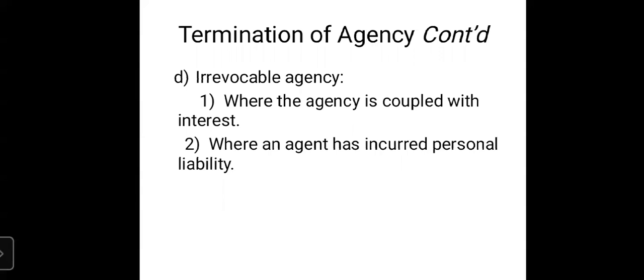It cannot be revoked even with a reasonable notice of 14 days or a month. It can be revoked only once the period of personal liability is over, or whatever investment the agent has made in the agency is returned with interest by the principal to the agent. Then only that agency becomes revocable, or else the agency will remain irrevocable.